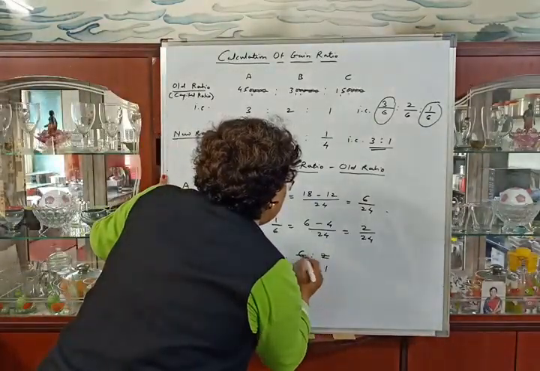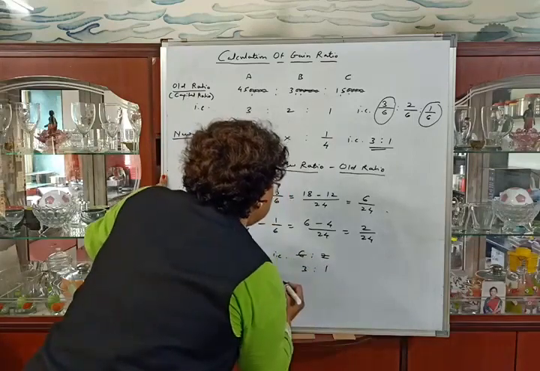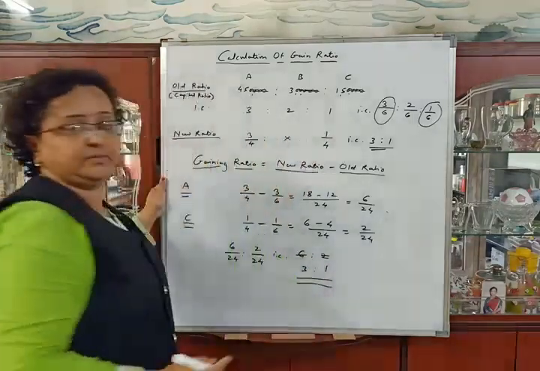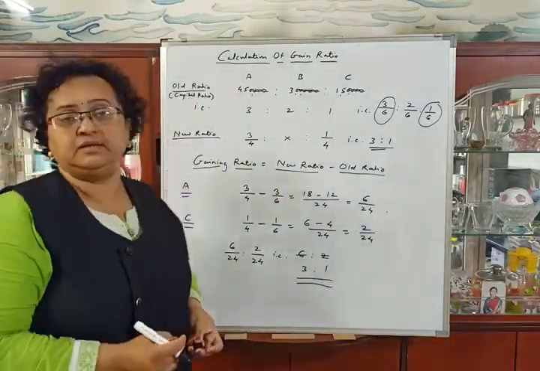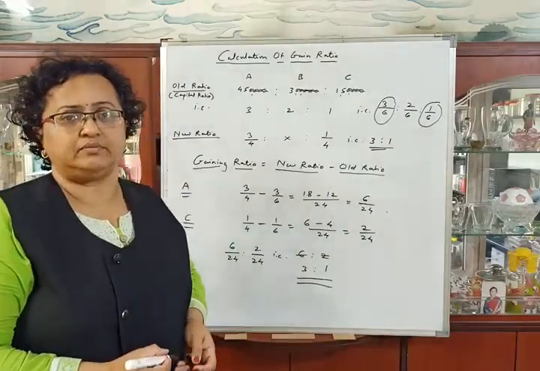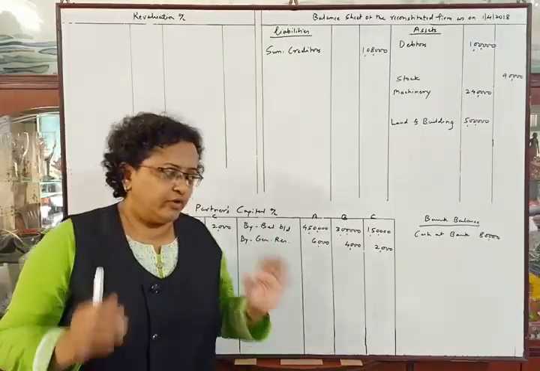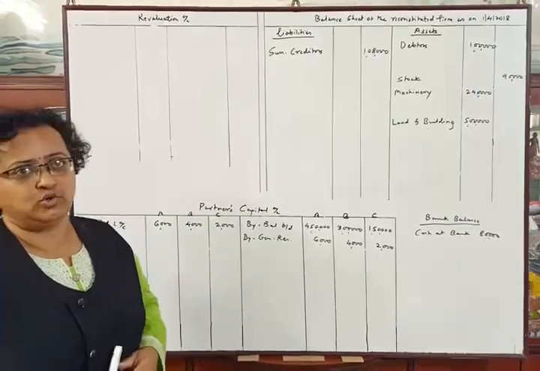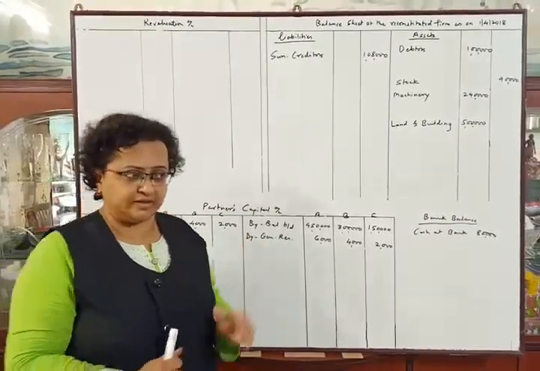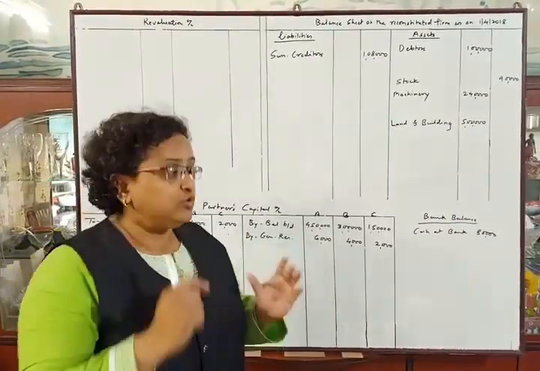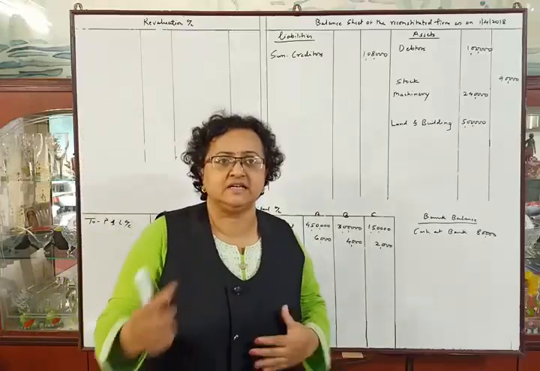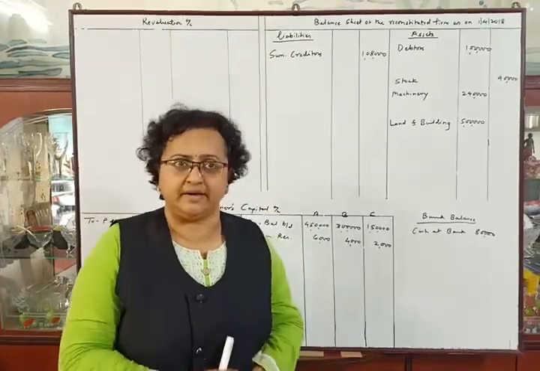Therefore, their gaining ratio will be 3 is to 1. We have calculated the gaining ratio, and we will use it while adjusting the capital of the retiring partner.